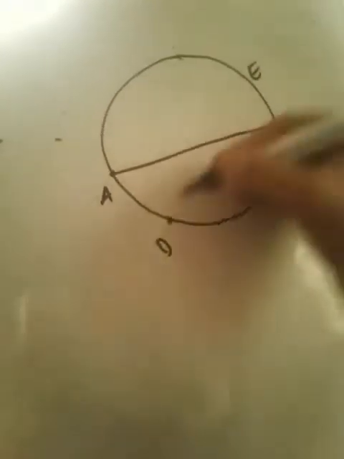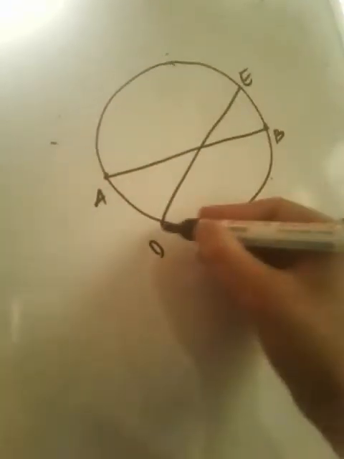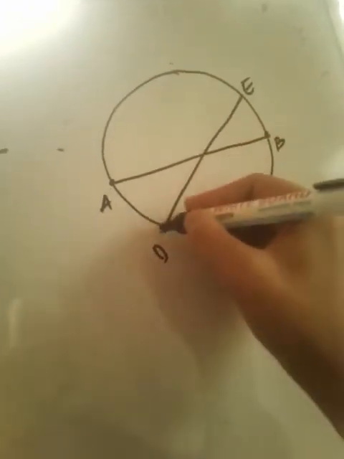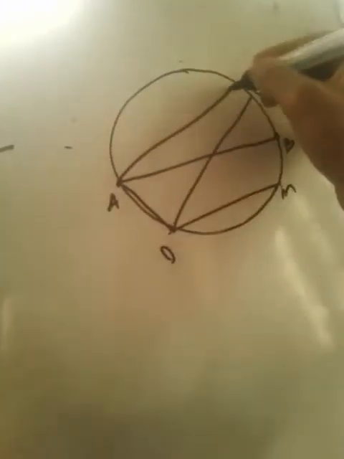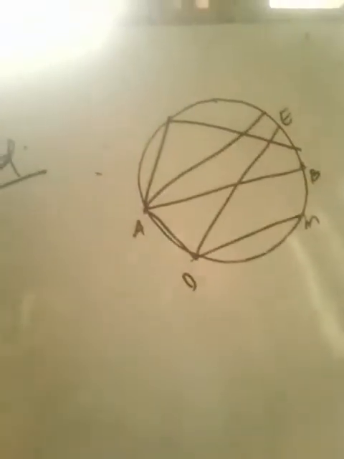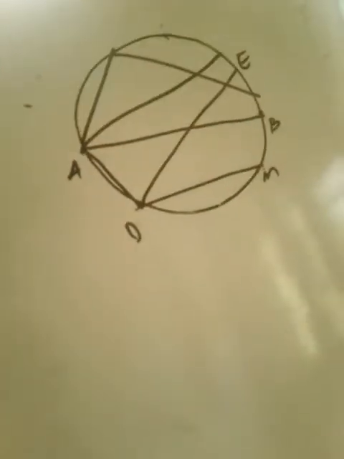DE, join them, this becomes the chord. DM, this becomes the chord. This becomes the chord. So chord is nothing but a line segment joining any two points on the circle.